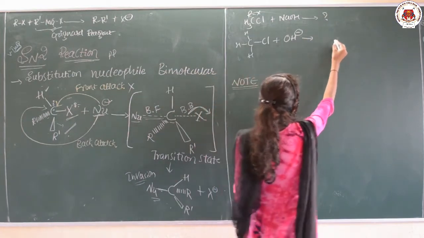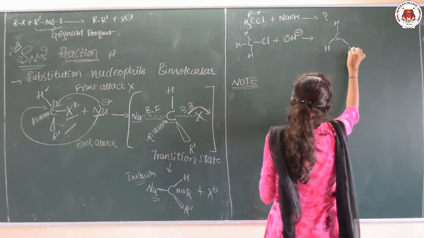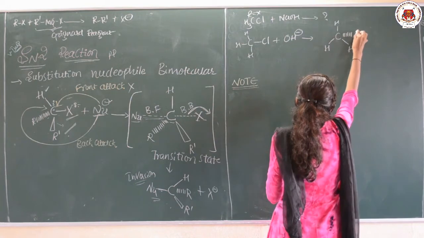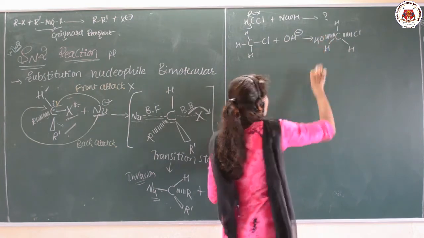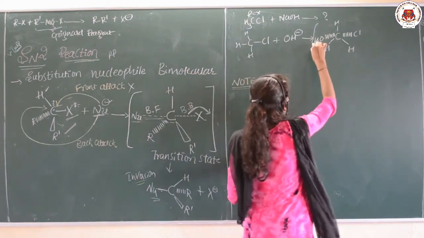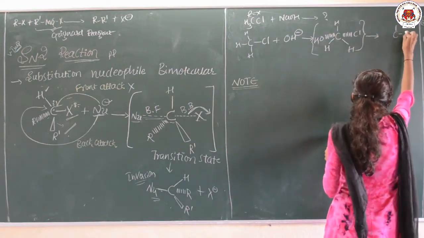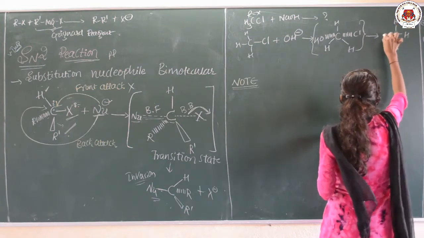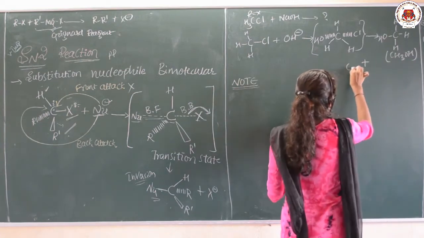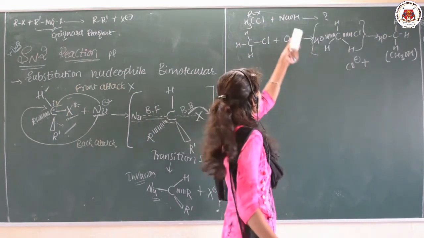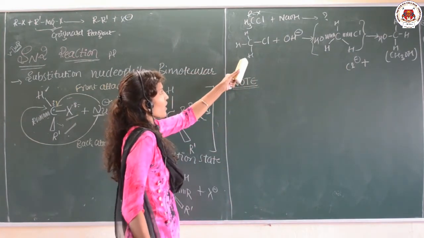So, during this time what happens? There is a transition state, with partial bond formation between C and Cl and a partial bond formation between C and OH. This is nothing but the transition state, when finally we are going to get CH3OH, alcohol, formed along with the release of Cl minus. How Cl minus, it combines with Na plus and NaCl is released. Clear?